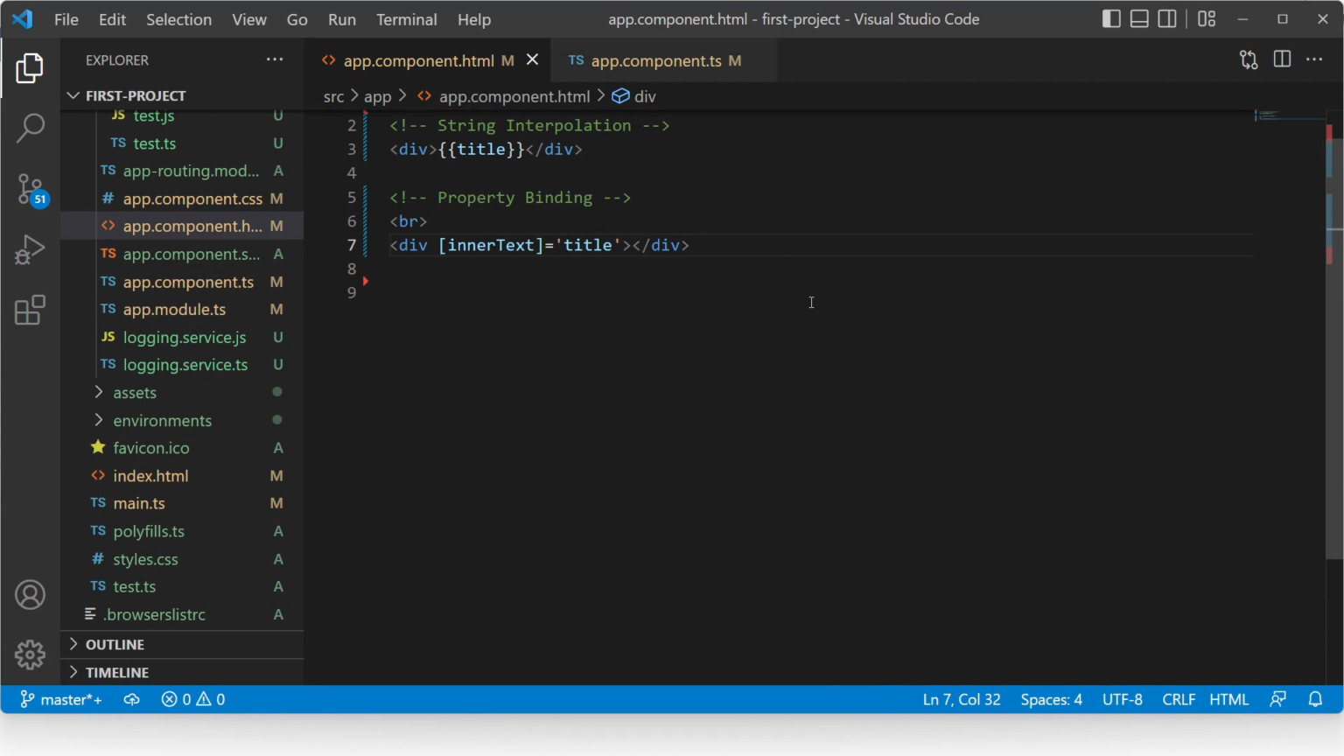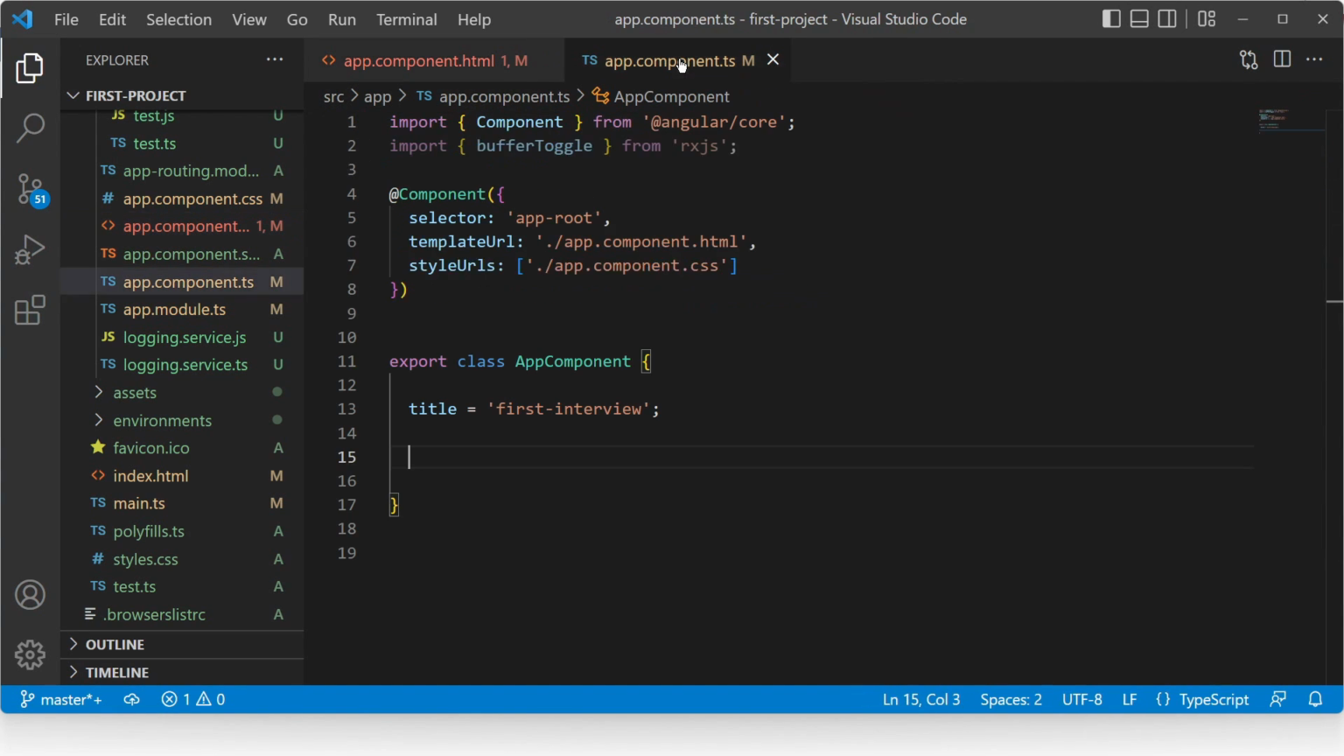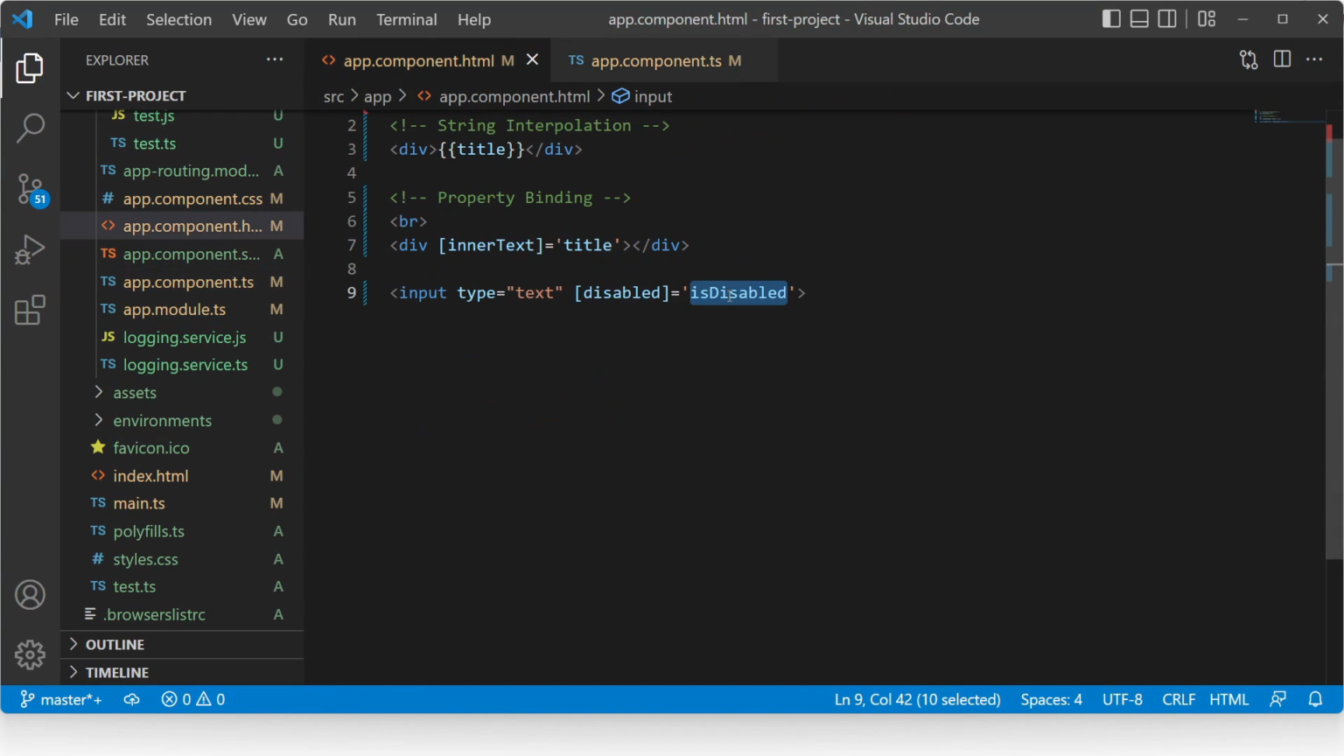But sometimes we have to transfer the boolean value from component to HTML view, which is not possible by interpolation but can be done by property binding. For example, let's put a text box here like this. Now this text box's disabled property can be true or false based on the value received from the component code. We cannot do interpolation code for this is disabled, but we can do this with the help of property binding. Now let me go to the component code and put isDisabled equal to true. Now the template error is gone.